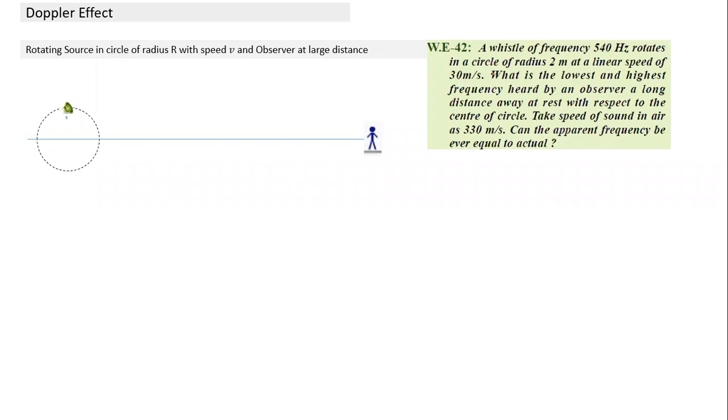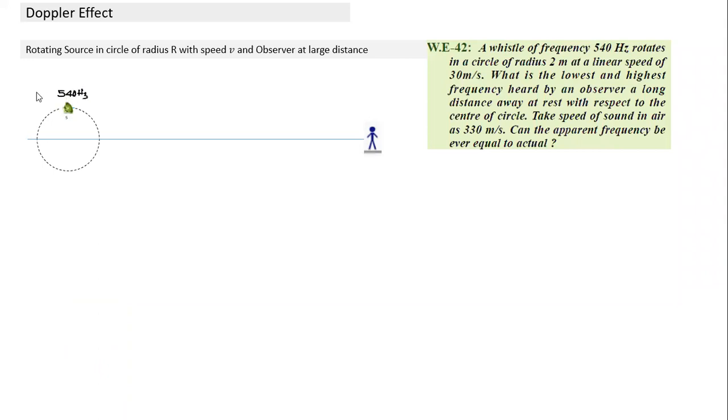This is a question there. A whistle of frequency 540 hertz. Let's put this in numbers also here. So this is a kind of source here, and it emits sound in all directions. So depending on where the observer is, the sound will travel along the shortest path, depending on where the source is. So this frequency is 540 hertz.